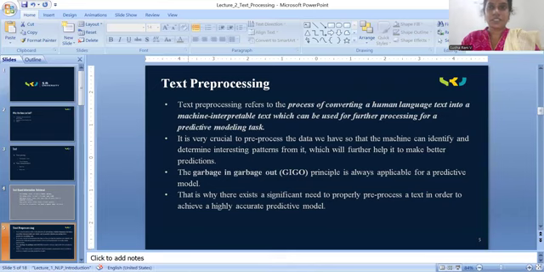Let us take any search engine, and here I will just type A. In my system, if I search A, immediately I am getting a few words. This is called text prediction.